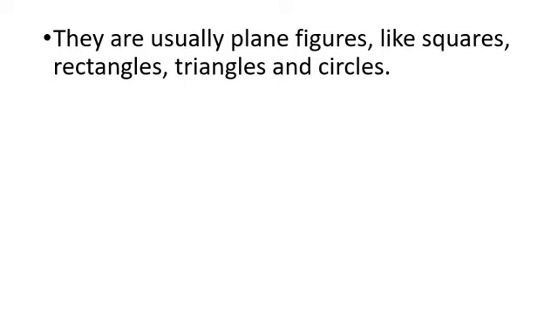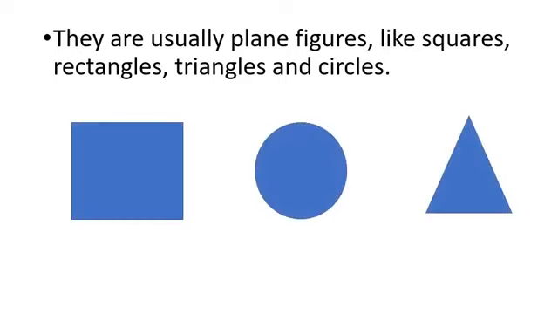So two-dimensional figures have an area associated with them. They have length and breadth or width. And they are usually plane figures like squares, rectangles, triangles and circles. These are the 2D figures which are being shown on the screen.